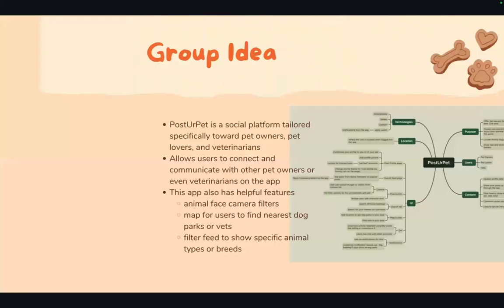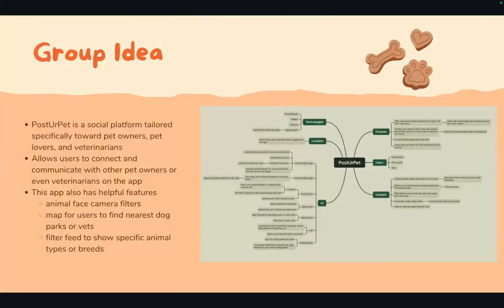Our group idea for Post Your Pet is to create an app that's specifically tailored to pet owners, pet lovers, and veterinarians. We want our users to connect and communicate with other pet owners and vets. It has some helpful features such as finding the nearest dog parks on our map on the app, and also you can filter the feed to show specific animal types or breeds.